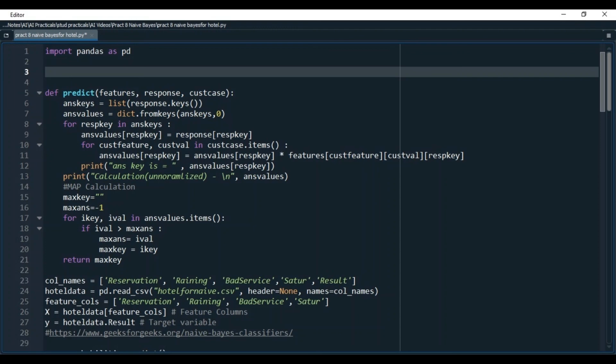Note that I'm not finding normalized values because to predict the output, only the maximum value is needed. At line 17, I'll use a loop to find which one has maximum value. In this case, whether weight or leave. Accordingly, this key, weight or leave, will be returned by the predict function. Check the output.